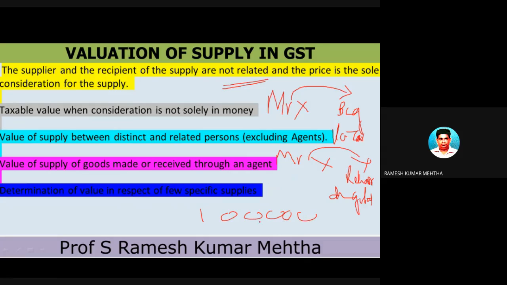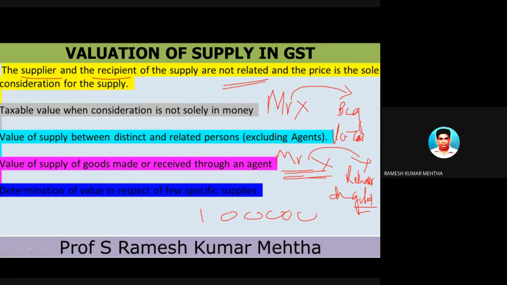Now you have to identify the transaction, what type of transaction it is. First and foremost, you have to identify the buyer and the seller. The seller is Reliance Digital and the buyer is Mr. X. So the supplier and recipient have been identified.